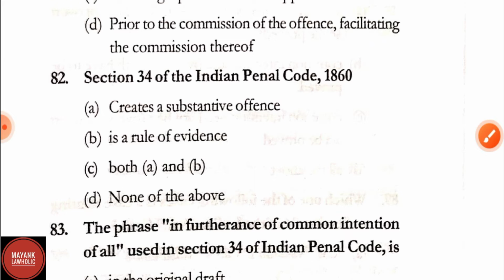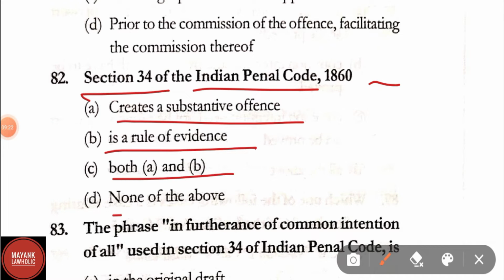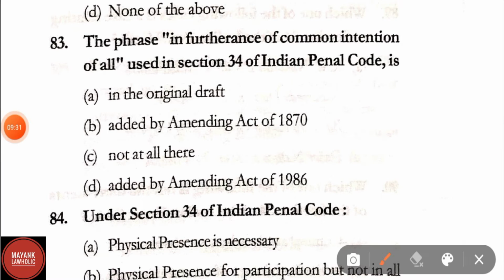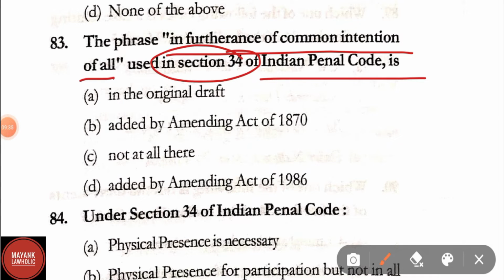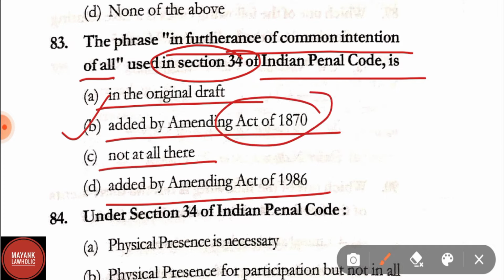Question number 82. Section 34 of IPC: creates a substantive offence, is a rule of evidence, both A and B, none of the above. Correct answer is option B, that is a rule of evidence. Question number 83. The phrase in furtherance of common intention of all used in section 34 of IPC is: A, in the original draft; B, added by amending act of 1870; C, not at all there; D, added by amending act of 1986. Here the correct answer is option B, that is added by the amending act of 1870.